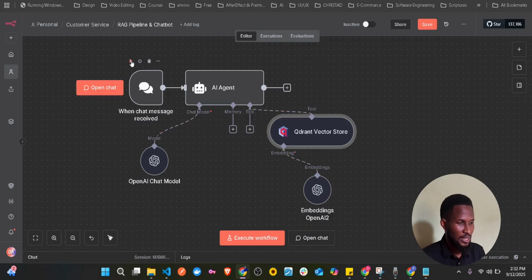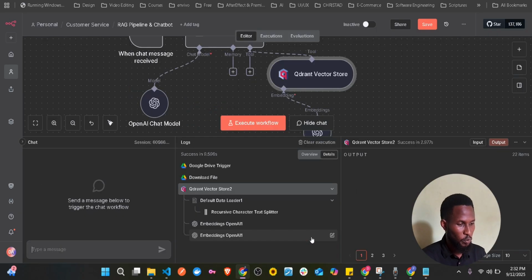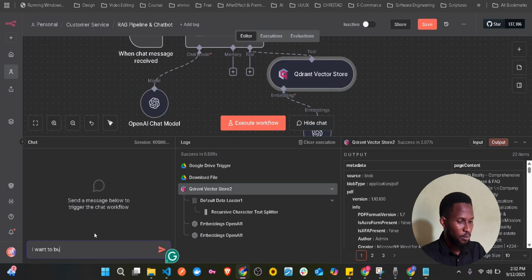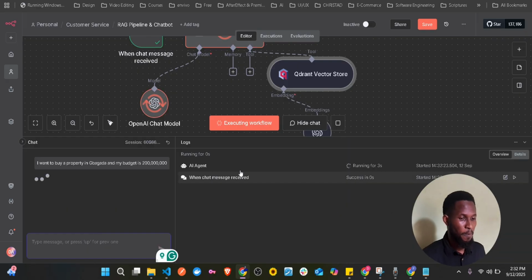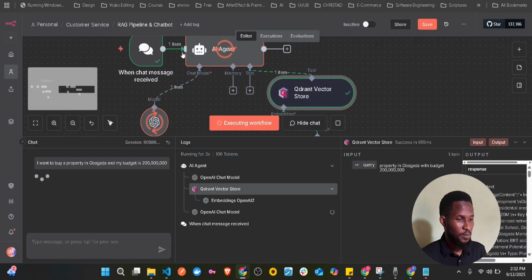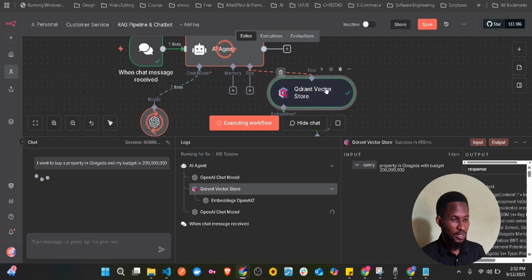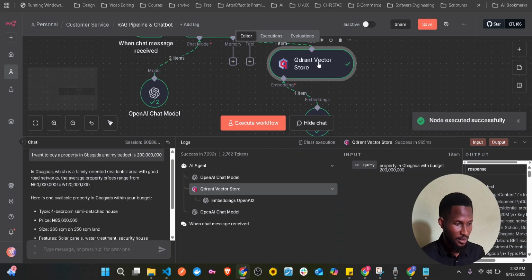Now let's send a message to interact with our knowledge base. Open chat. I want to buy a property in Bagada, and my budget is 200 million. Let's just give it. Okay, now what is happening? We are ready. It's already searching. You can see now we already have green. So it has already searched the vector store, the knowledge base.